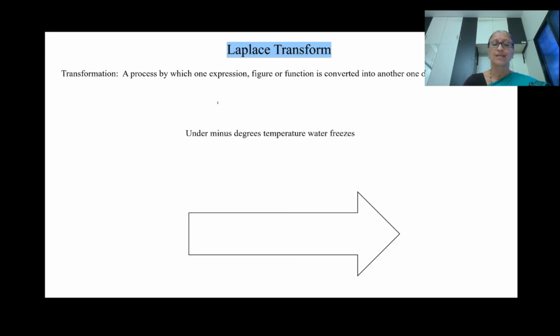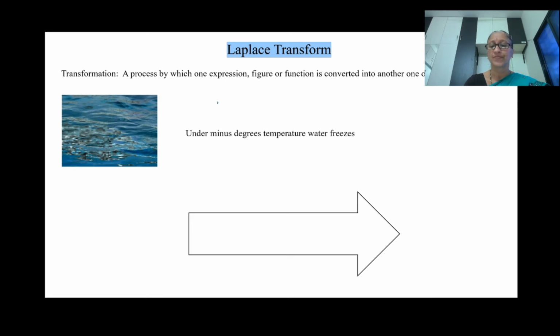If we understand this using one example of our day-to-day life, we prepare ice cubes from water by using a refrigerator. So here the refrigerator is a tool to transform water to ice cubes.